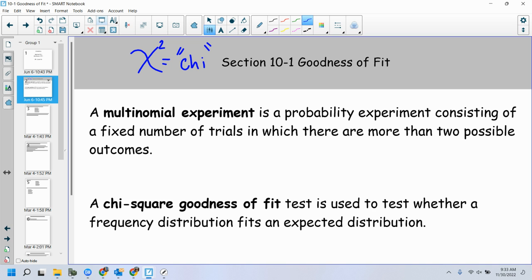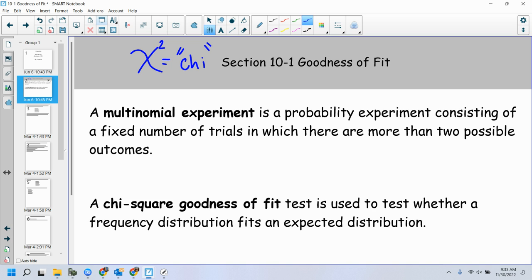When you get your data out of those surveys, it comes up in a frequency table, where this many people chose strongly agree, and this many people chose somewhat agree, and so on. There's an expectation of what we believe is going to come out, but then there are actual observed values. The chi-square goodness of fit test is used to test whether a frequency distribution that we observe is actually a true fit to the expected distribution.